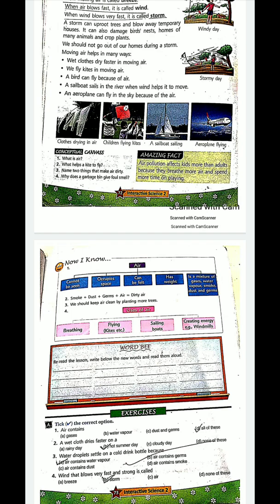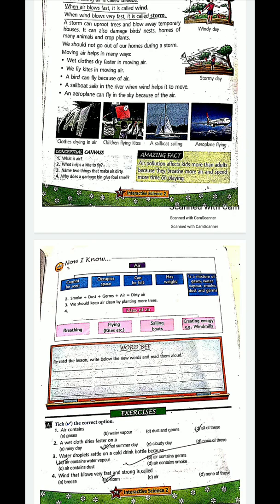I hope you must have read the chapter nicely and gone through the explanation in the last class, and you have also written down the 20 difficult words. If not, then the words are on page 73 in the book. Children, mark my words. If I tell you to do something in the book, you have to do it in the book only, okay? Not in the copy.